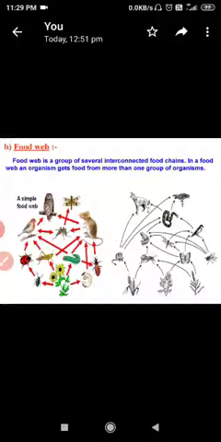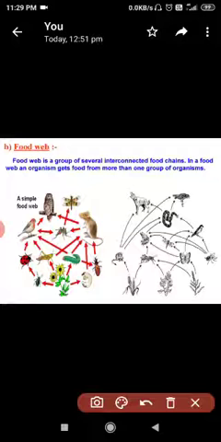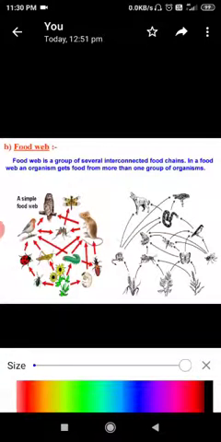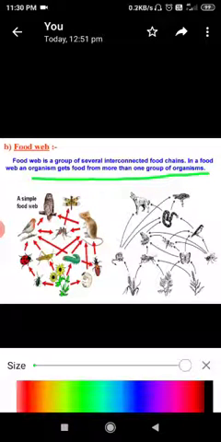A food web is a group of several interconnected food chains. In a food web, an organism gets food from more than one group of organisms. This is the specialty of the food web.